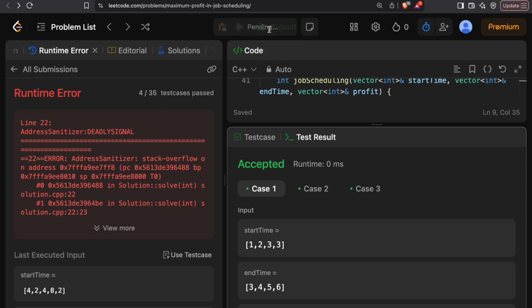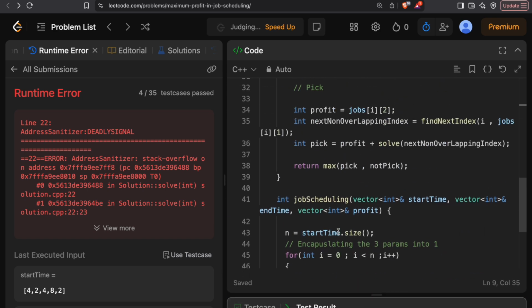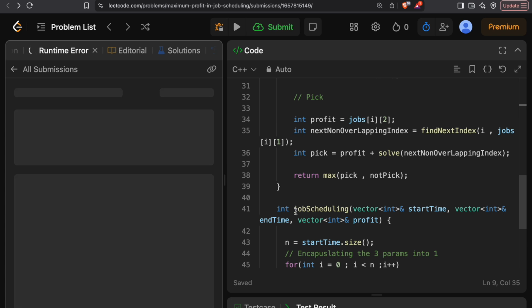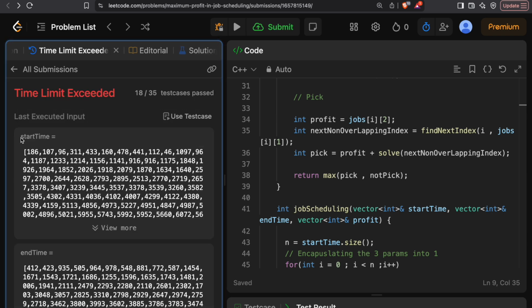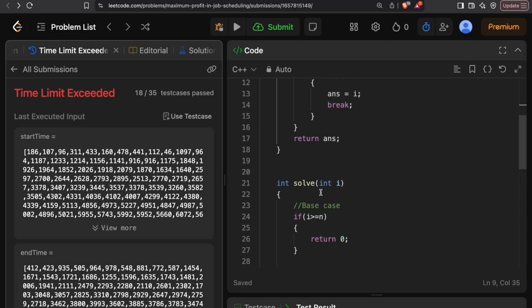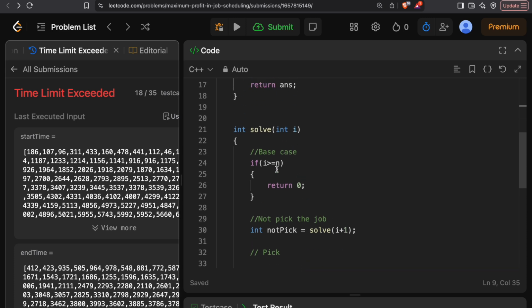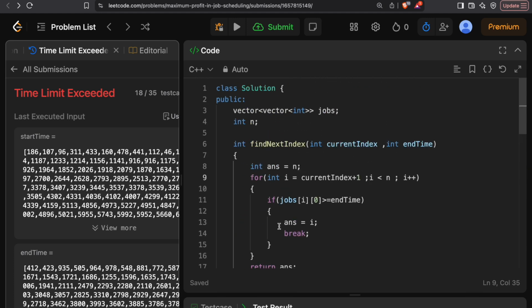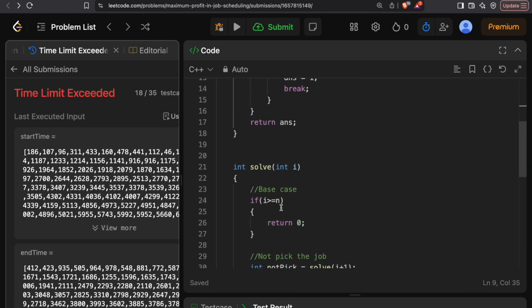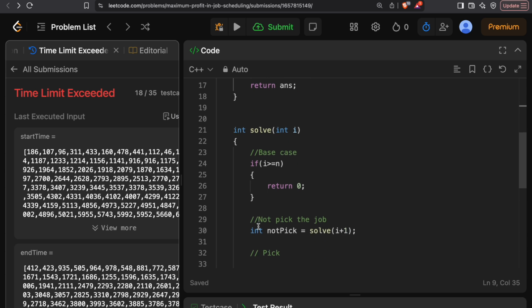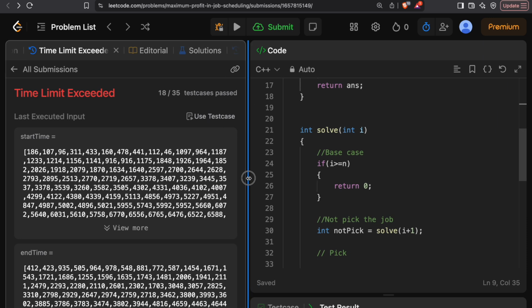But it will give us the time limit exceeded error, because this particular program is 2 power n. So if you see, time limit is exceeded in job scheduling. The solve function is 2 power n, and the linear search is n, and since the linear search is within the recursive function, it is n times 2 power n as the time complexity, which is too much.